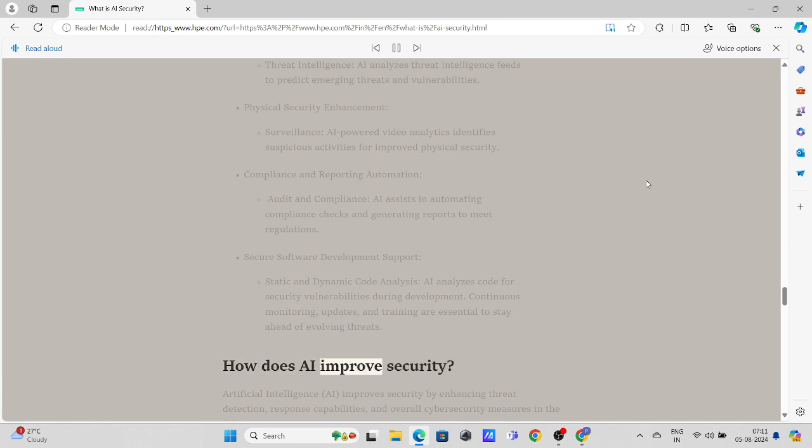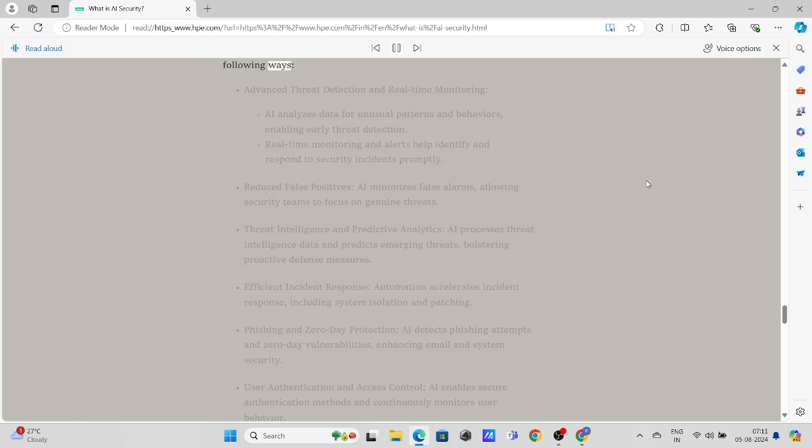How does AI improve security? Artificial intelligence, AI, improves security by enhancing threat detection, response capabilities, and overall cybersecurity measures in the following ways. Advanced threat detection and real-time monitoring. AI analyzes data for unusual patterns and behaviors, enabling early threat detection. Real-time monitoring and alerts help identify and respond to security incidents promptly.